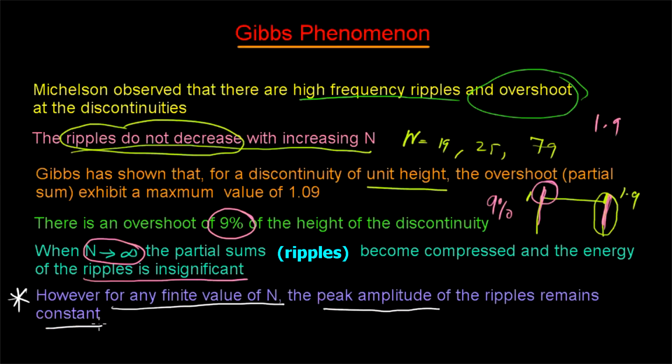When n is going to a very large value, the overshoot is compressed, but for a finite value of n, we can see that the amplitude of the ripples remains constant at the value of 1.9, or we can say that there is always an overshoot of 9% at the discontinuity. And this phenomenon is known as Gibbs phenomenon.